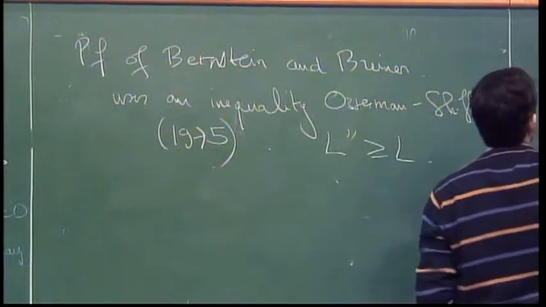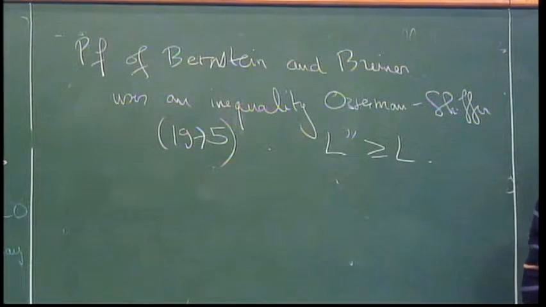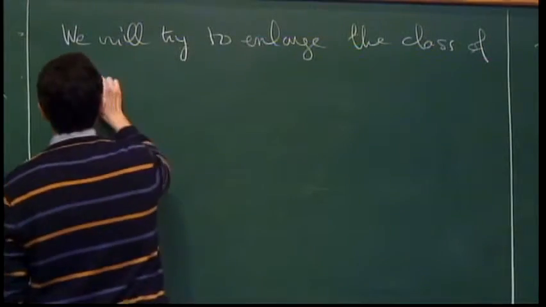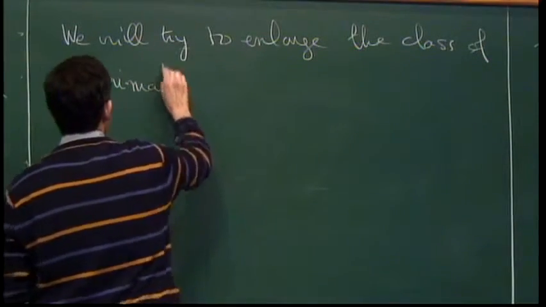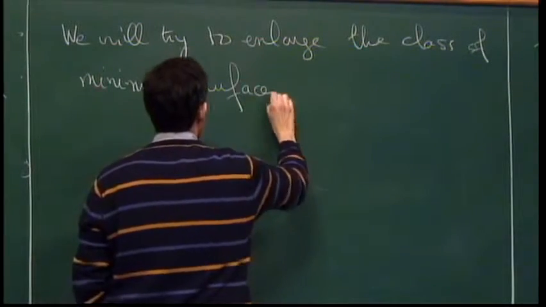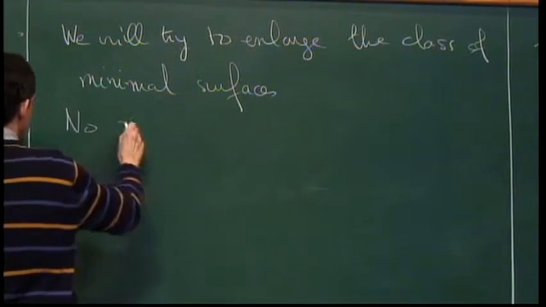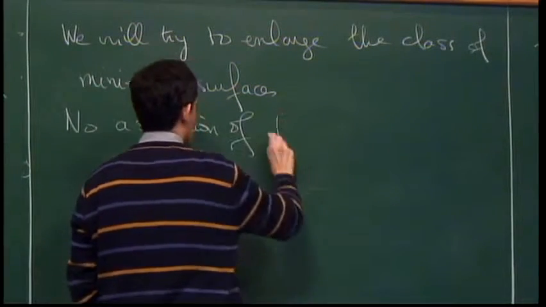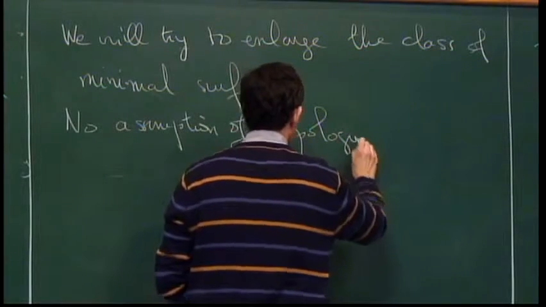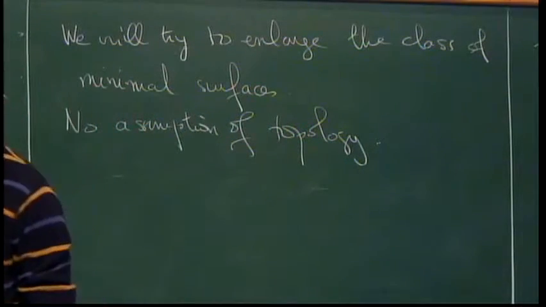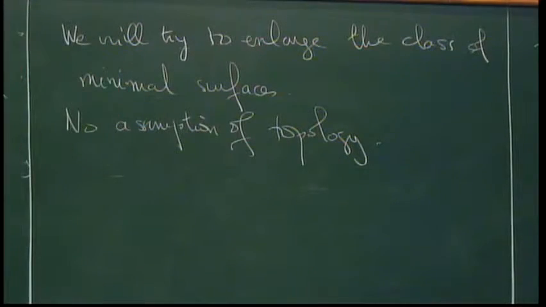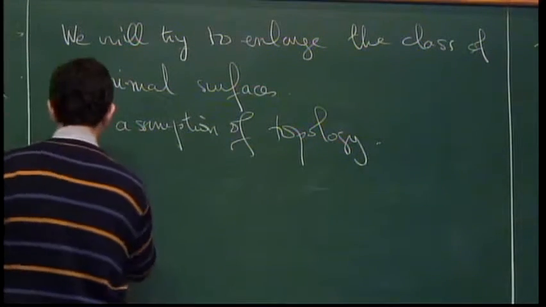So we will try to enlarge the class of minimal surfaces. So no assumption of topology. Maybe we will have a genus or several boundary components or ends, okay? But we will need an orientation hypothesis.